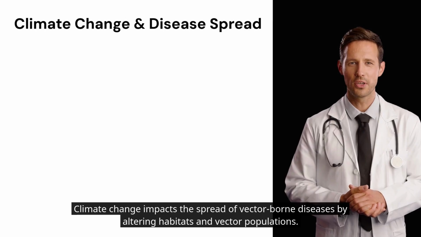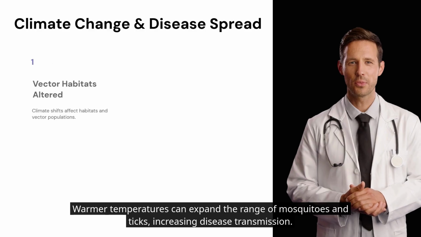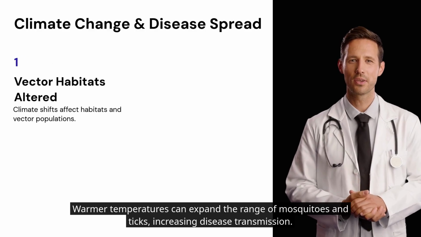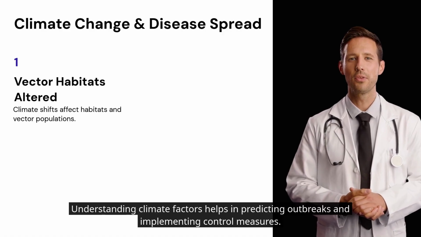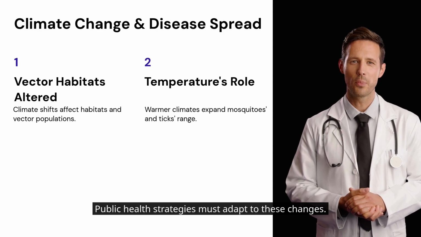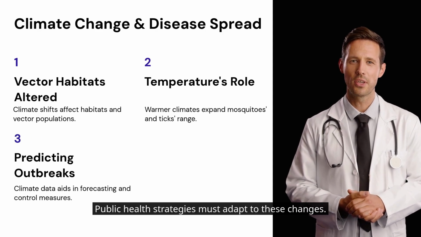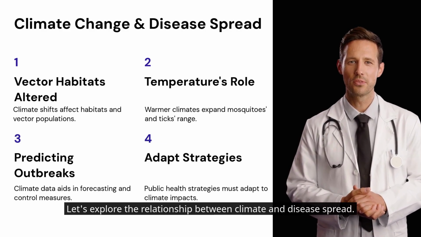Climate change impacts the spread of vector-borne diseases by altering habitats and vector populations. Warmer temperatures can expand the range of mosquitoes and ticks, increasing disease transmission. Understanding climate factors helps in predicting outbreaks and implementing control measures. Public health strategies must adapt to these changes. Let's explore the relationship between climate and disease spread.